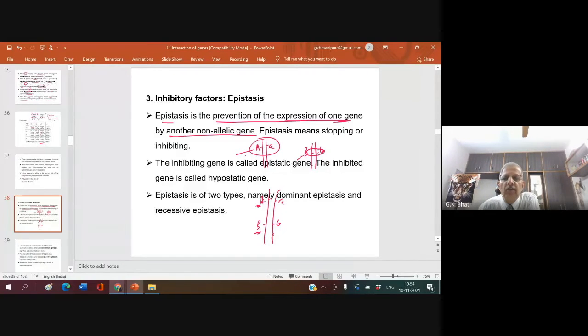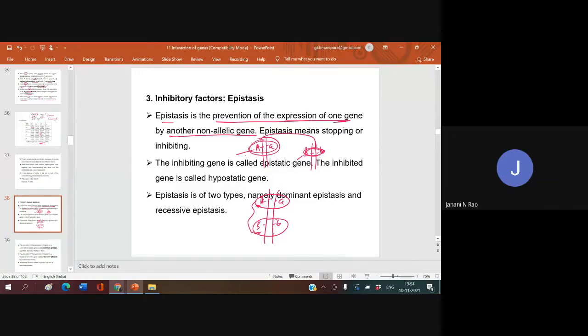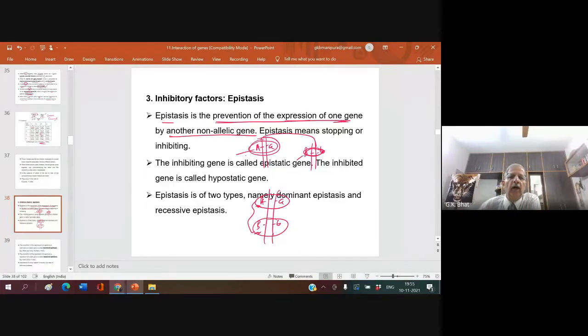These are also non-allelic. These are allelic. The inhibiting gene is called the epistatic gene.